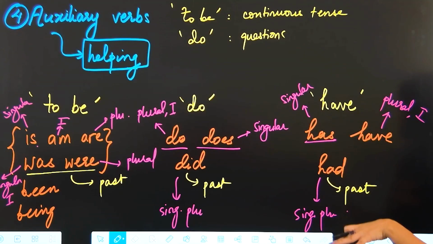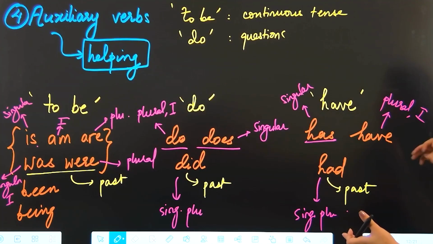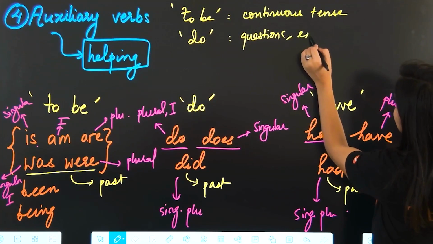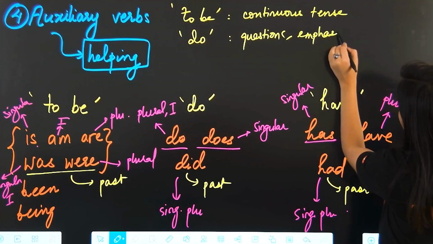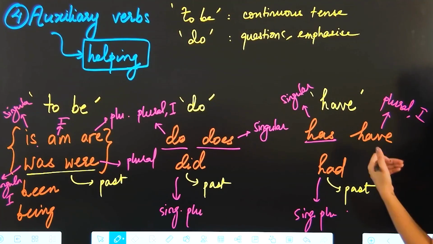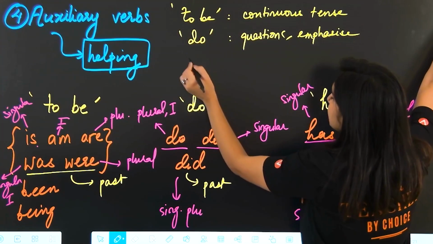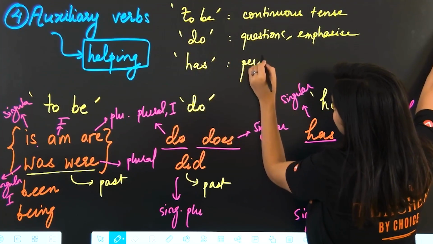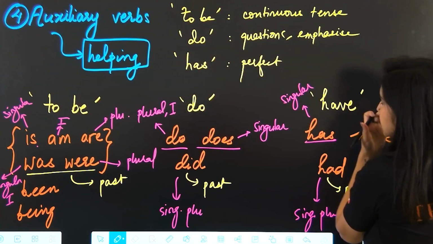Do you know so and so person, yada yada yada, all right? And you can use them to emphasize certain information. I do know that person, right? I do know him, okay? Then we have forms of have, used to make the perfect tense, okay?